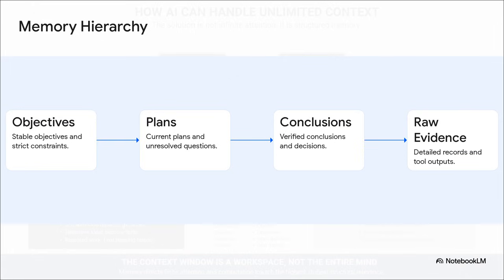It builds out multiple layers. At the very top, you have your stable objectives and constraints. Right below that, your current plans and unresolved questions. Further down, you've got verified conclusions, and then finally, right at the base, the raw